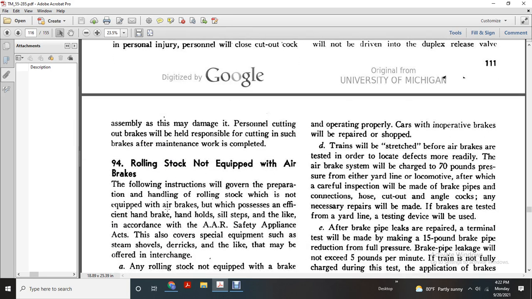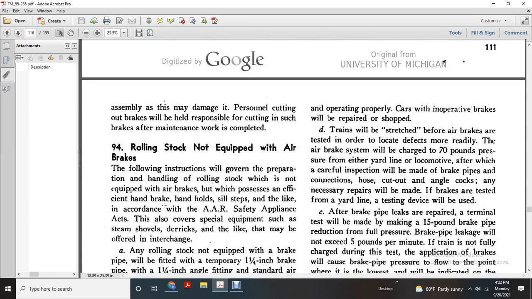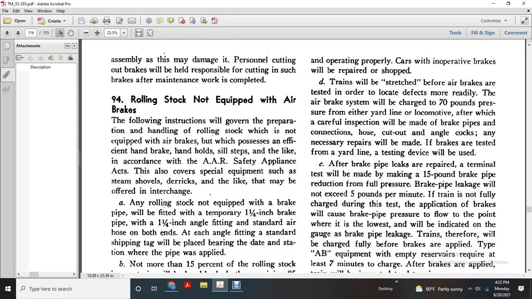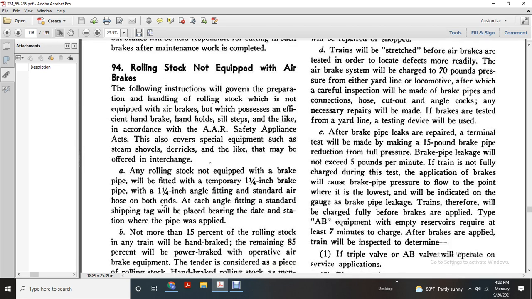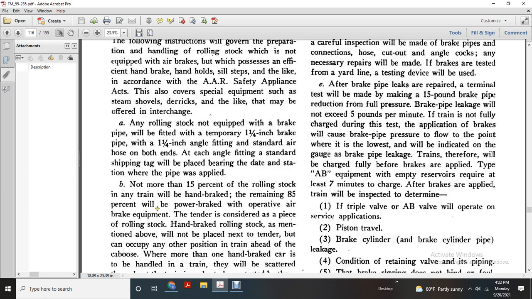94. Rolling stock not equipped with air brake. The following instruction will govern this paragraph. The handling of rolling stock not equipped with air brake will possess an efficient hand brake, with hand holds and steps in accordance with the AAR safety appliance act. This covers special equipment such as steam shovels, and cars being offered in interchange. Any rolling stock not equipped with a brake pipe will be fitted with a temporary 1 1/4 inch brake pipe with a 1 1/4 inch angle fitting and air hose at each end. A shipping tag will be placed on the angle fitting bearing the date and station where the pipe was applied.